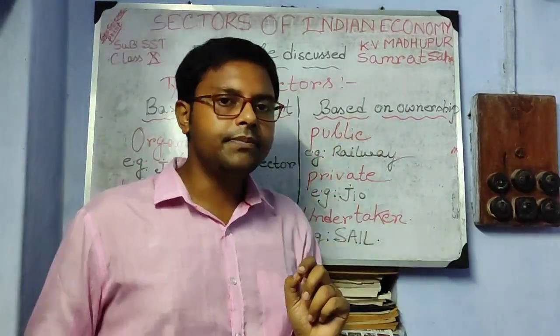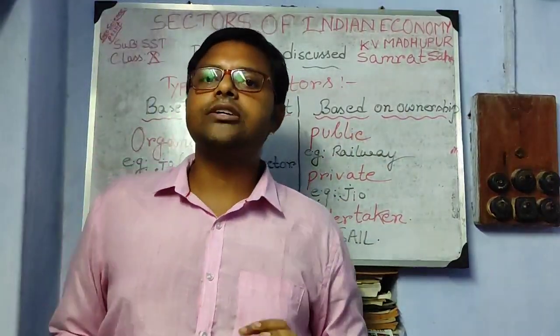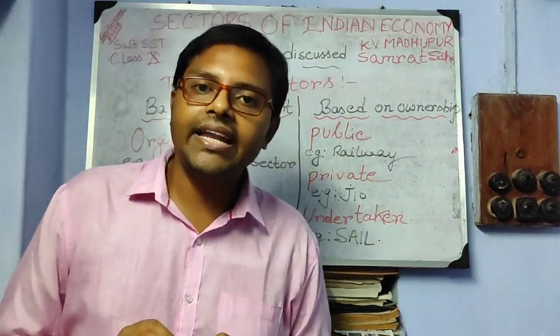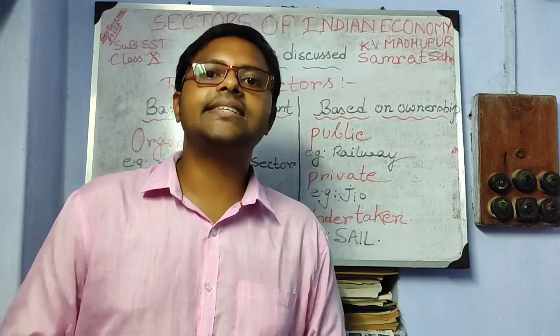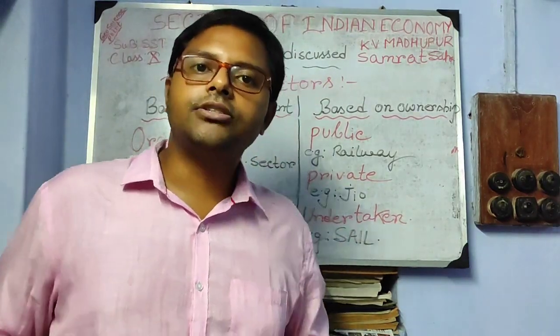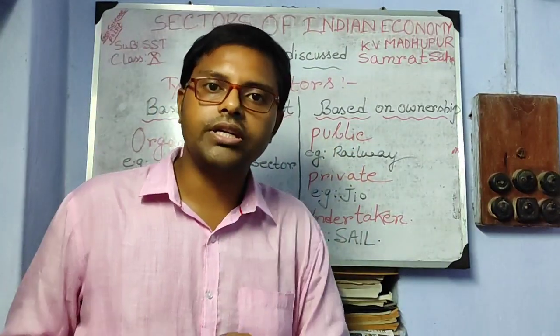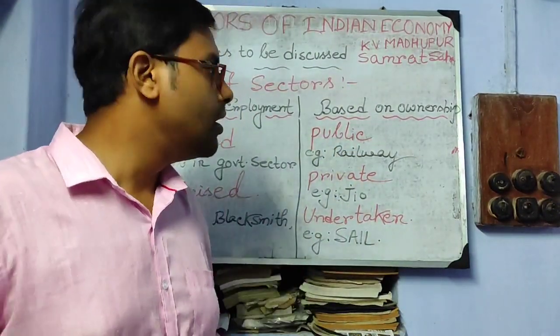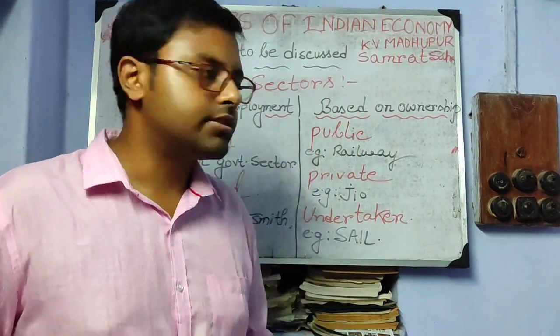And based on ownership, public, private and undertaking. There are 3 basic ownerships. Public means government, any government organization, suppose railway. These are directly government undertaking projects or industry taken by the Government of India. So this is a public based economic sector.